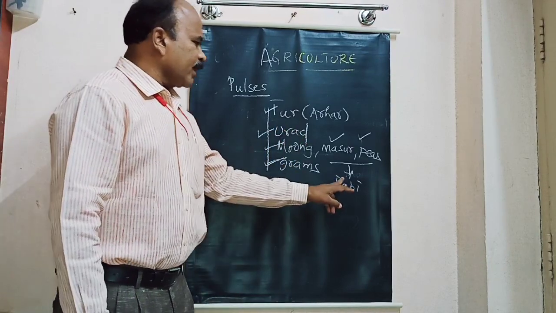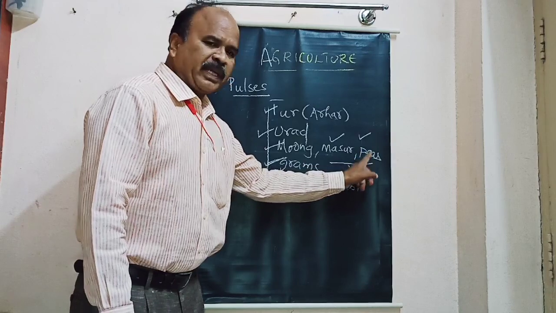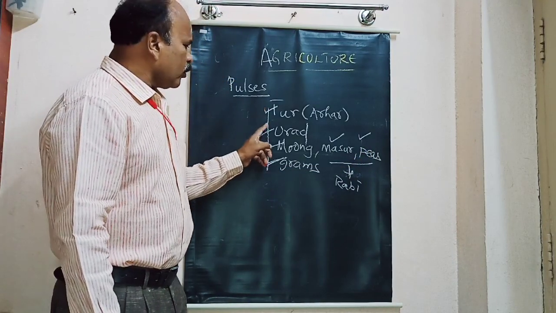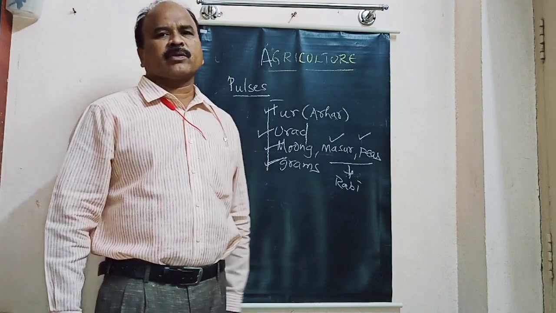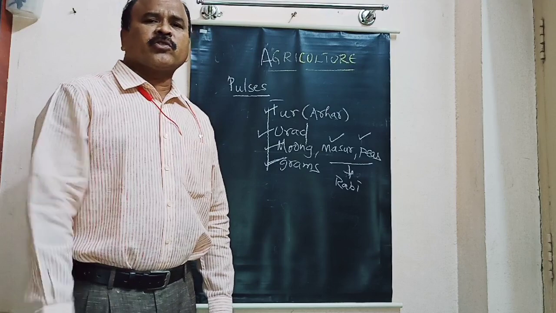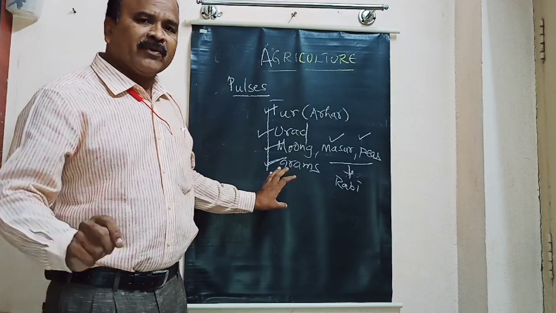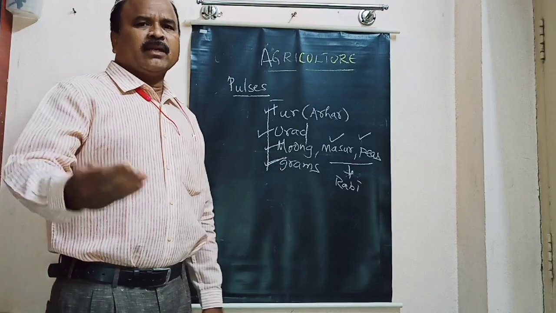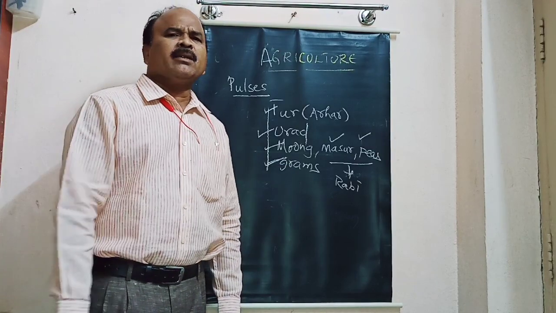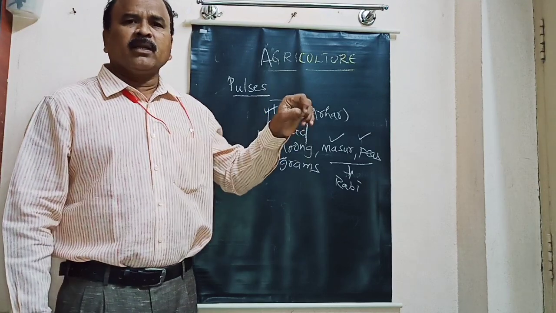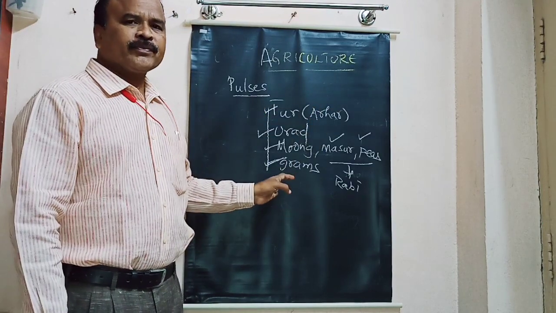So what are the Rabi crops? Mazur and peas. What are the Kharif season pulses? Tuvar, urad, moong and grams. And these pulses are the major sources of protein in a vegetarian diet. Even if you take mutton or chicken, from there also you get protein. These pulses provide protein from the vegetarian side.